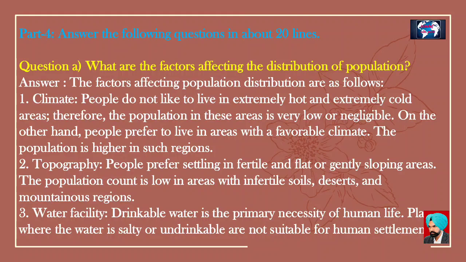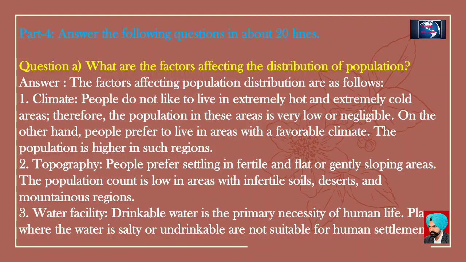1. Climate. People do not like to live in extremely hot and extremely cold areas, therefore the population in these areas is very low or negligible. On the other hand, people prefer to live in areas with a favorable climate. The population is higher in such regions. 2. Topography. People prefer settling in fertile and flat or gently sloping areas. The population count is low in areas with infertile soils, deserts, and mountainous regions.